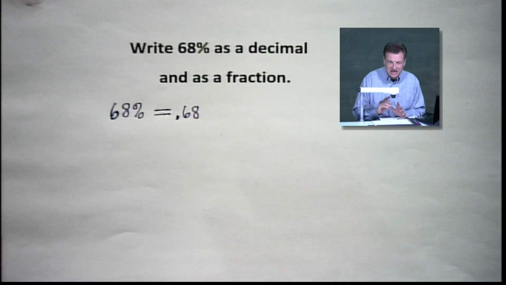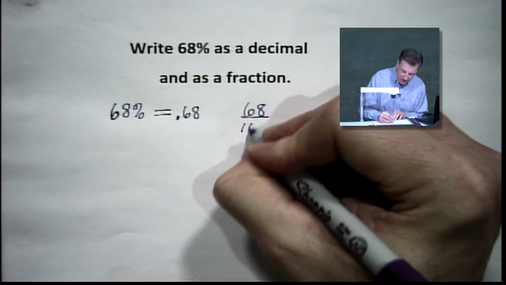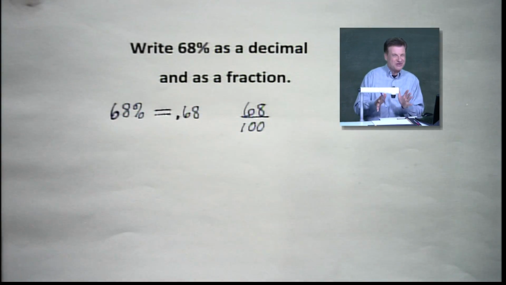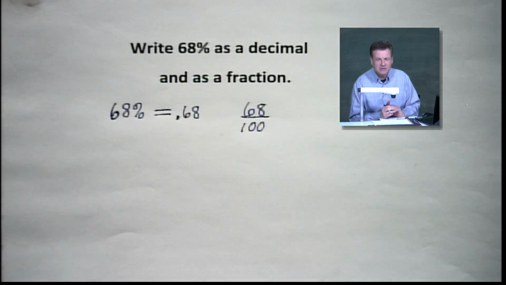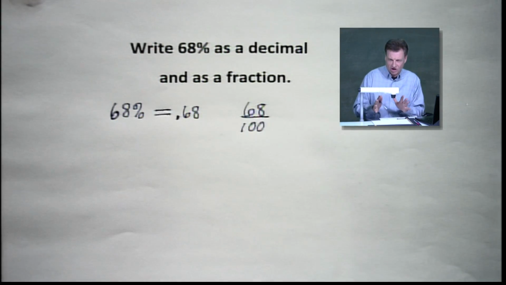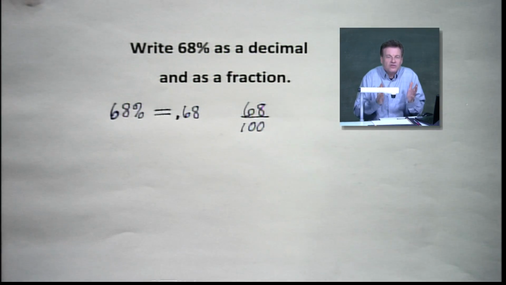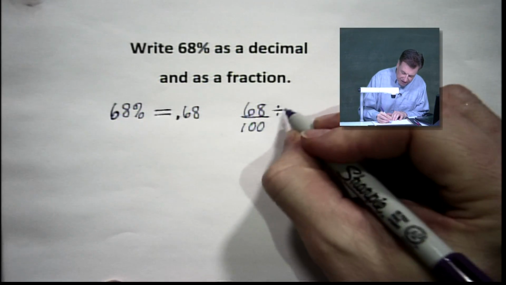So if we're going to write that as a fraction, first of all, we're going to make it 68 divided by 100. And then we're going to look at what can we do to reduce? What can we do to simplify that fraction? It's rather big. And we always like to have them in the lowest terms. In other words, reduce them down. So let's see. First of all, I noticed 68, I noticed 100. They're both even numbers. So let's attack it in that respect. Let's go ahead and divide by 2.